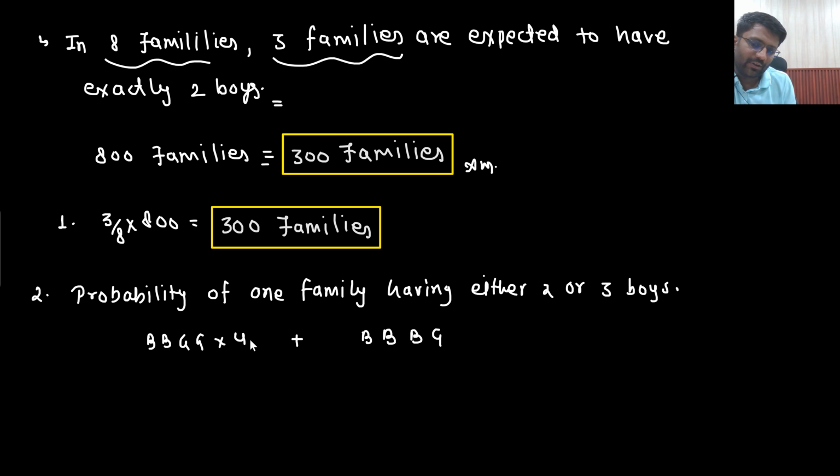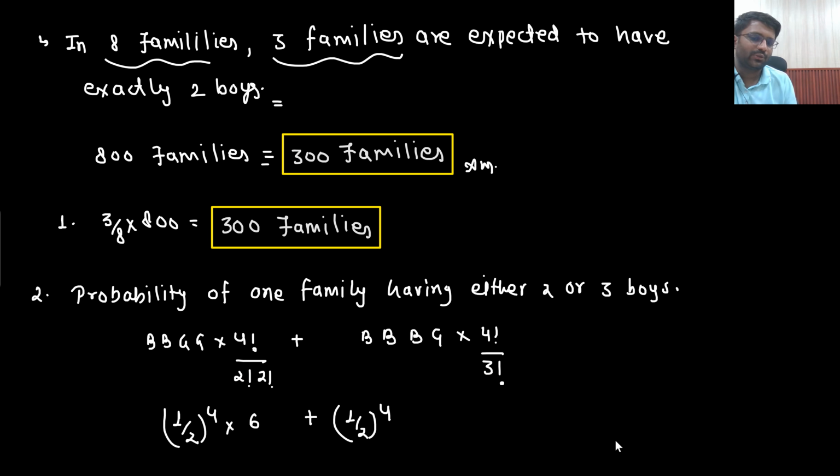So here what will be the scenario? Multiply with 4 factorial, divided by 2 factorial, divided by 2 factorial. Multiply with 4 factorial, divided by 3 factorial. So these probabilities are 1 by 2, 1 by 2 to the power 4. Multiply with this, we have already seen, no? Multiply with 6. This kind of question you should be able to solve now. I should not be explaining this now, because this kind of question we have seen, no?